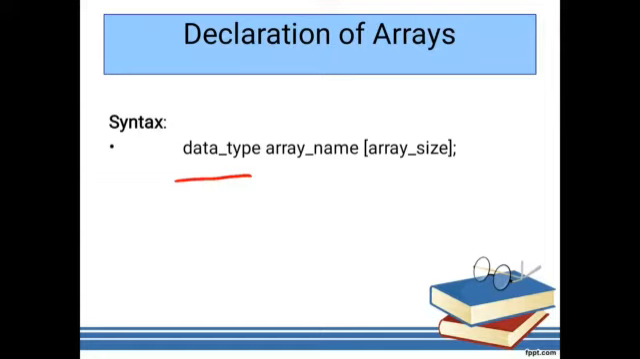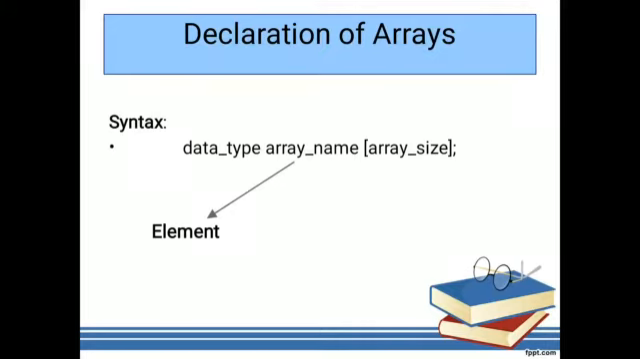So in which variable do we want to store the value? For storing the value, we will give a specific name. For giving the specific name, here we are using the array name. It is nothing but a variable which is declared for the array name. And next, this is the additional feature: in addition to the array name, we will write the array size. This is nothing but the index.